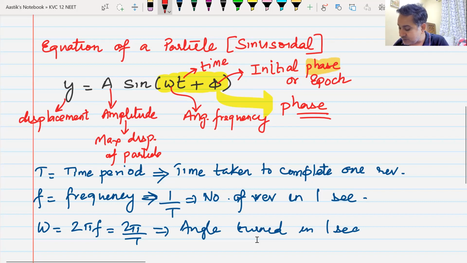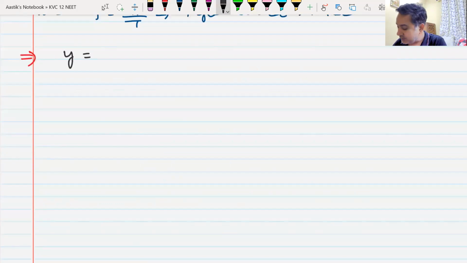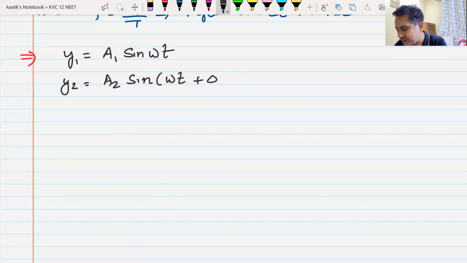Let me write the first equation as y1 is equal to a1 sine omega t, and let us write the second equation as y2 is equal to a2 sine of omega t plus phi. Now something has been written similar and something has been written differently knowingly in this.